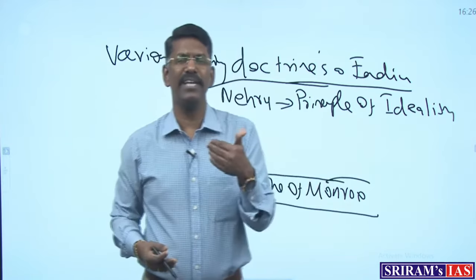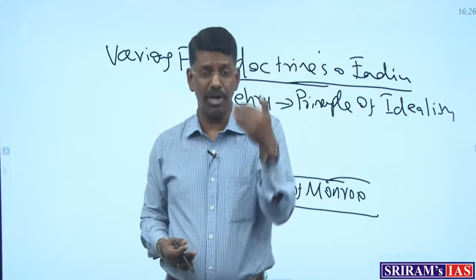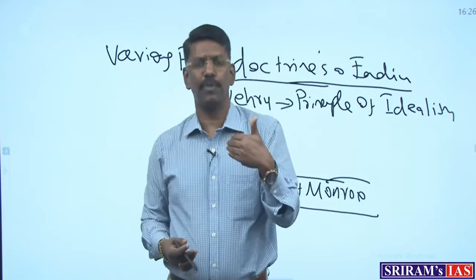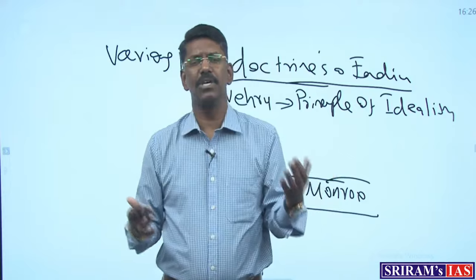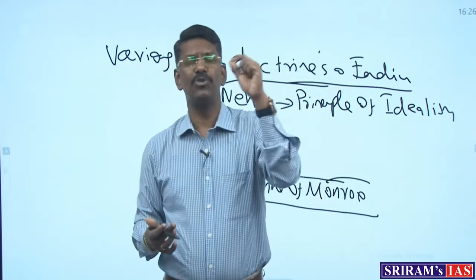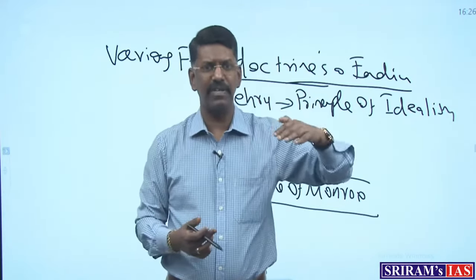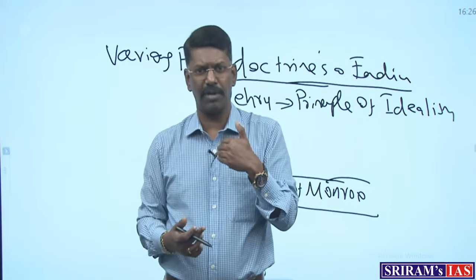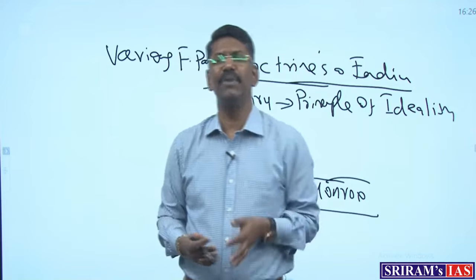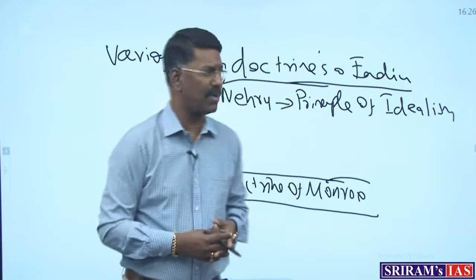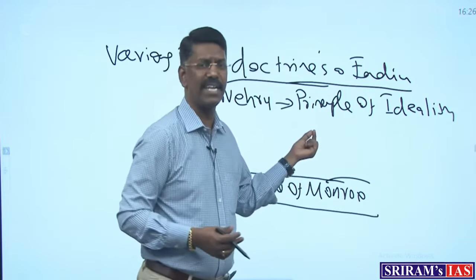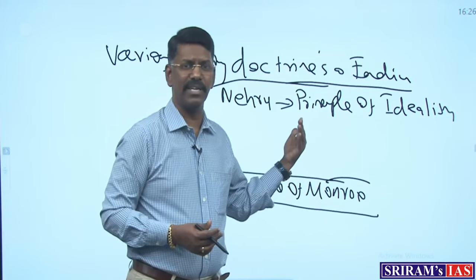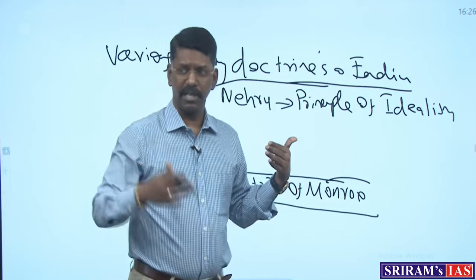He thought in his mind that we got independence from the United Kingdom, we got the British legacy, and we got the bureaucracy also from the British and various other parameters. So he thought the dominance the United Kingdom had over the entire world and South Asia should also be borrowed from the United Kingdom to India. In that manner, he started behaving with our neighboring countries with the principles of idealism. But the China war in 1962 completely revealed that India is not a big brother. There are other players there.